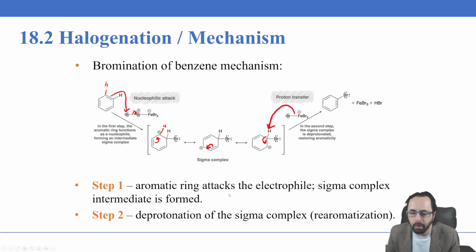So the first step here is that the aromatic ring attacks the electrophile. It creates this resonance-stabilized intermediate, which is referred to as a sigma complex. And finally, we have the deprotonation of the sigma complex to give us back our aromatic stability here and lead to a stable product.